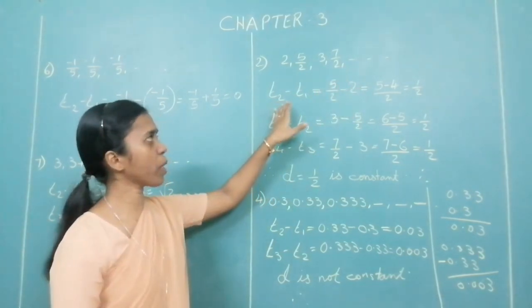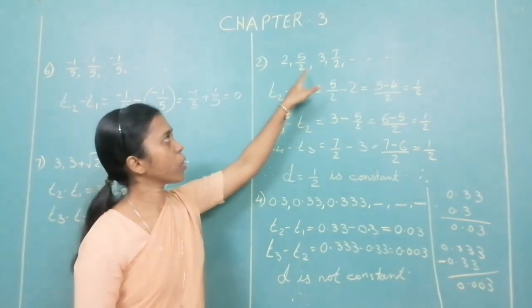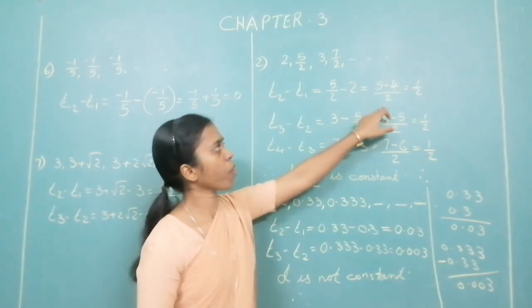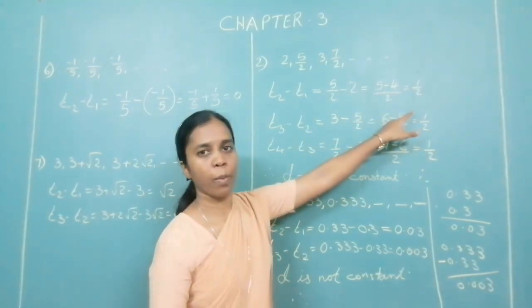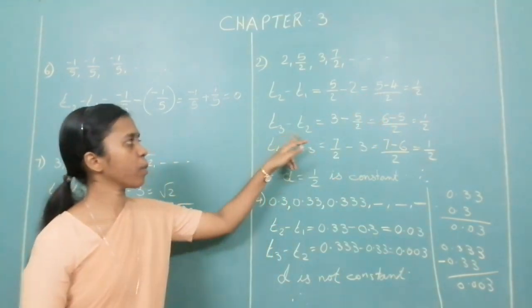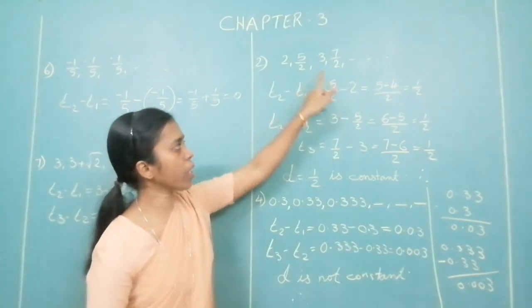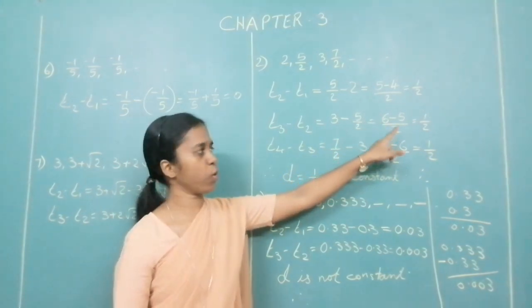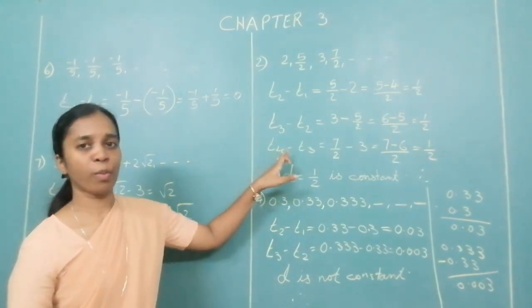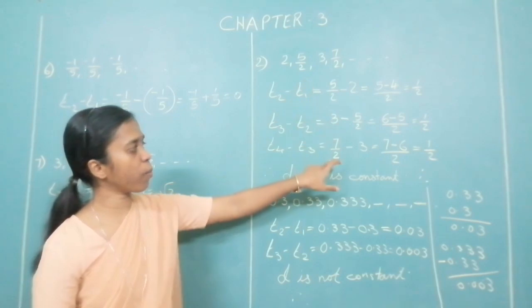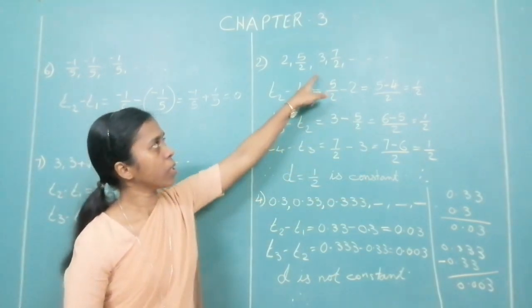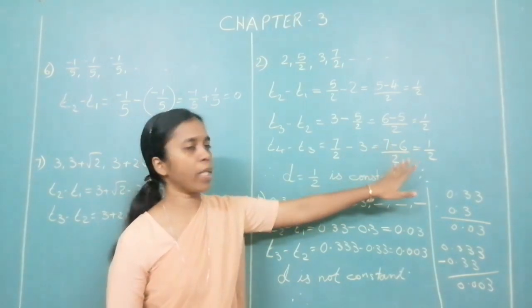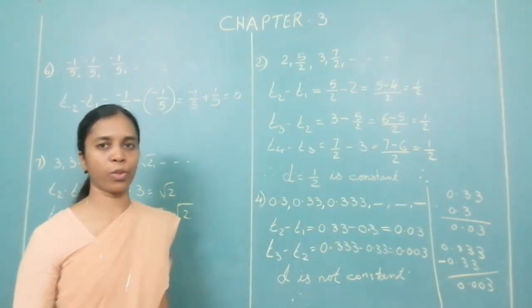Then you write T2 minus T1 is equal to 5 upon 2 minus 2. Take the LCM. You have 5 minus 4 upon 2 equal to 1 upon 2. T3 minus T2, you have 3 minus 5 upon 2. Take the LCM, so 6 minus 5 upon 2 equal to 1 upon 2. T4 minus T3, 7 upon 2 minus 3. Take the LCM, so you will have 7 minus 6 upon 2 is equal to 1 upon 2.